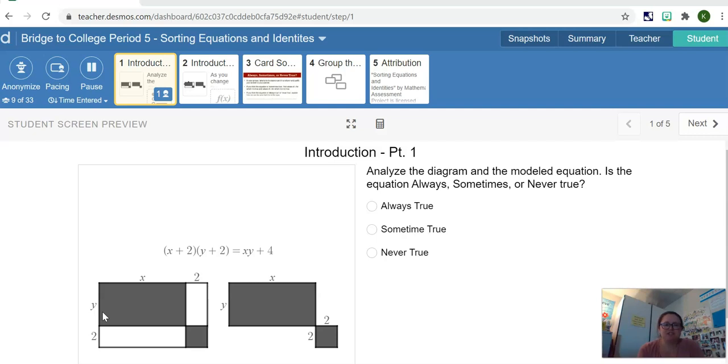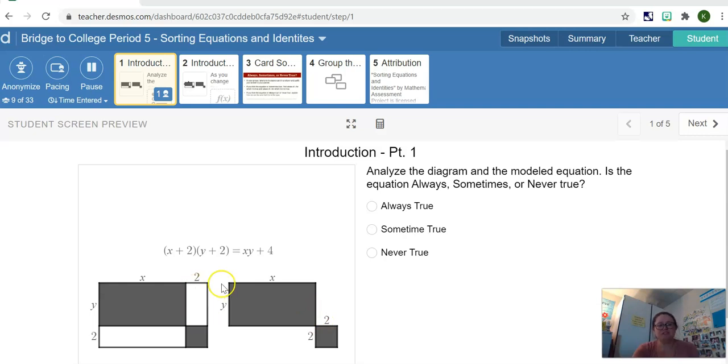So the first question here is asking you to look at this diagram and this equation and decide, is this always, sometimes, or never true? So we're thinking, will this always work? Is there some numbers we could put in for x that would make this work? Or is there no way that this would ever possibly work? If we're looking at this, you could either think of this as plugging numbers in for x and y, or you can look at the shapes.